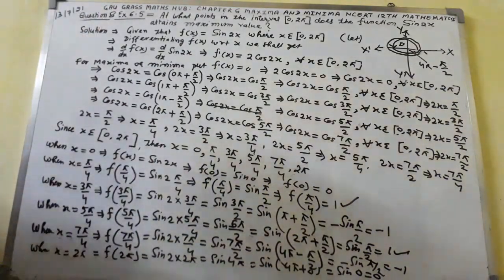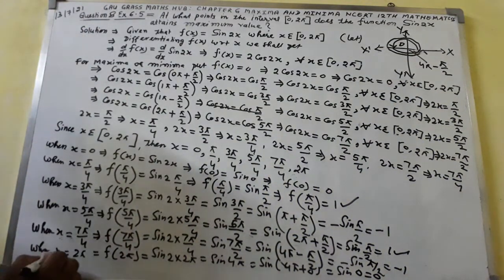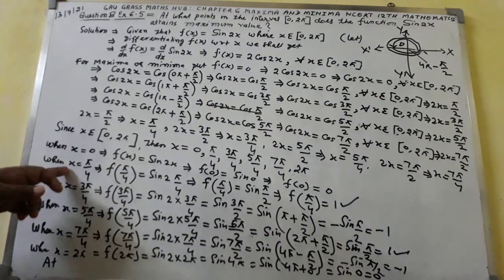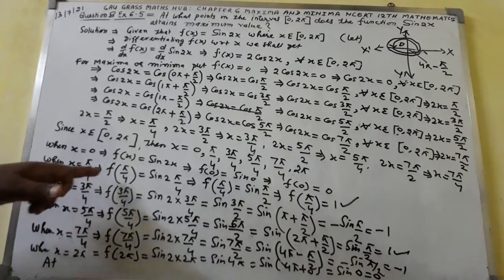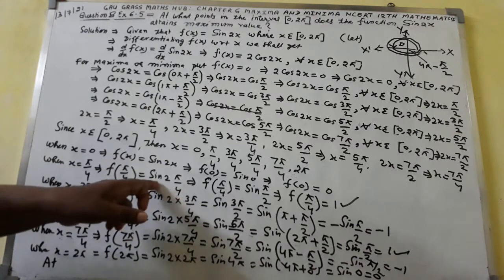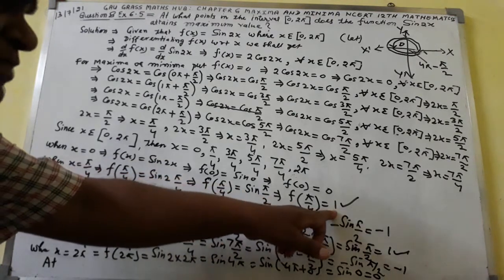The points will be, here I shall write the answer: at x equal to pi by 4, sin 2x will have maximum value 1.